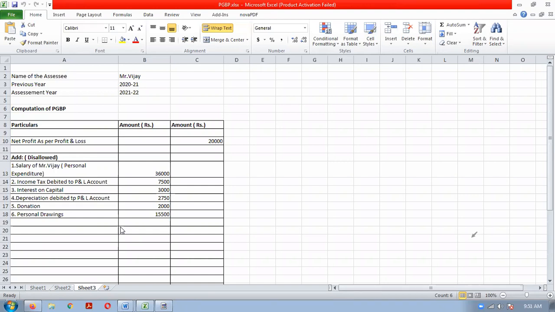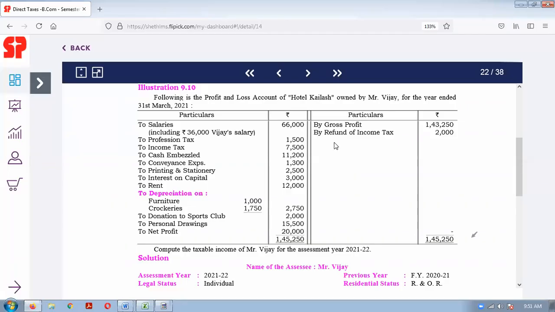Sometimes what people may do is debit that in the profit and loss account so that their profit is reduced. So the Income Tax Act will say, no, no, it is not possible. You will have to add back such expenditure. So that's why we are disallowing the expenditure. Understood?